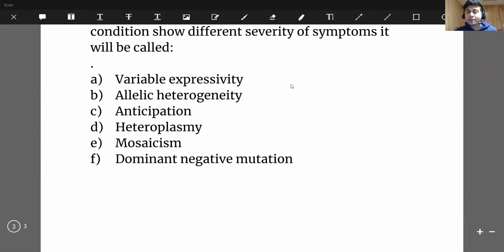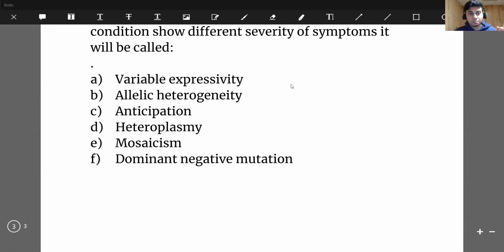Maybe the father had the disease at the age of 50, but the boy of that father may have that disease at the age of 40. Or maybe the father had a mild severity of that disease, and the boy can have moderate or much more severe disease. Now, this phenomenon where the offspring are getting the disease earlier and with increased severity, that is called anticipation. All right.